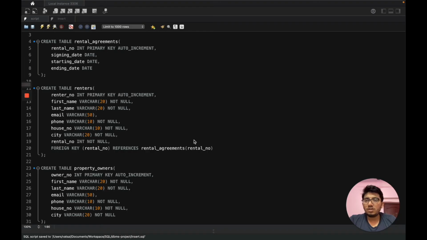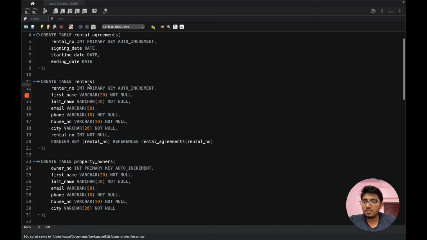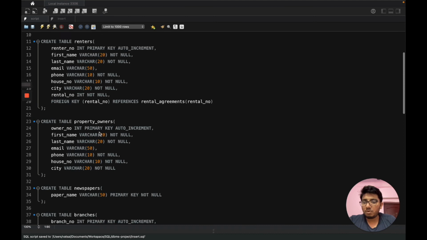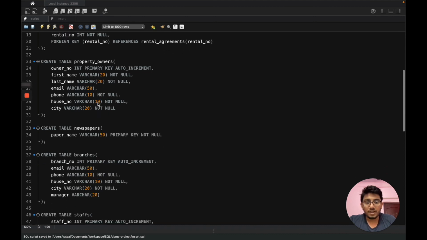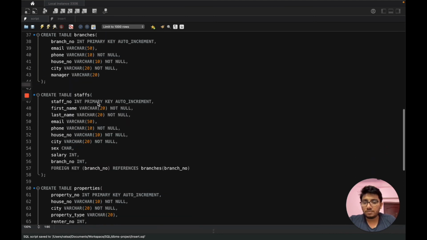Now we'll look through the code for creating the tables that we saw in the schema. Here I've used the command create table with the name rental agreement. Then here we have attributes and their data types with some constraints. We have created the renters table, property owners with their following attributes, and so on.